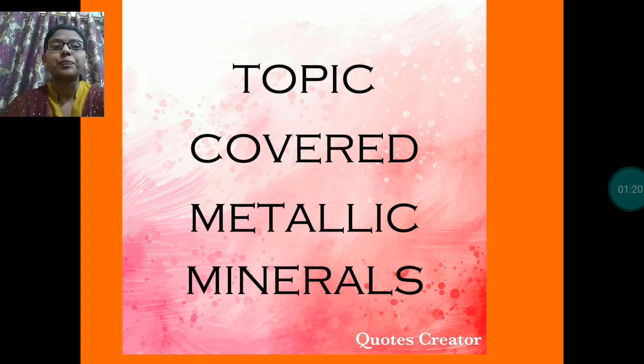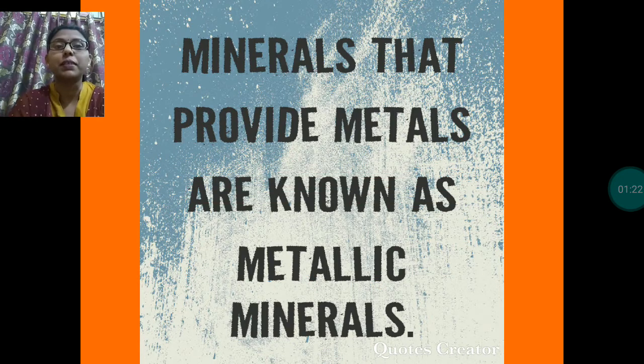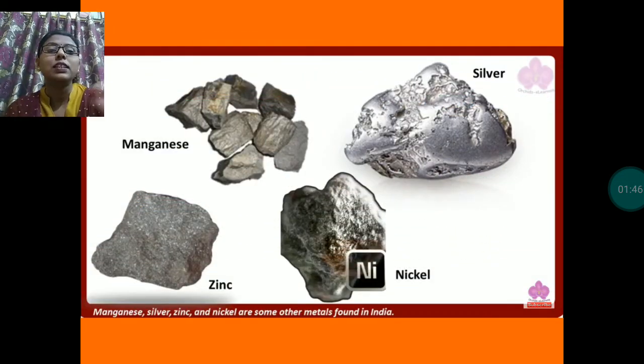So let us start. First thing is, what is a metallic mineral? Minerals that provide us metal are known as metallic minerals. The minerals from which we can get the metals are known as metallic minerals. Lots of pictures are over there. These are the metallic minerals: manganese, silver, zinc, nickel. Means from these minerals we can get the metals.